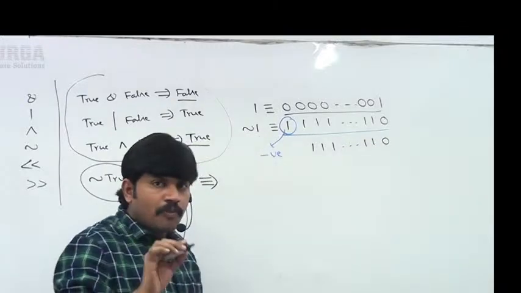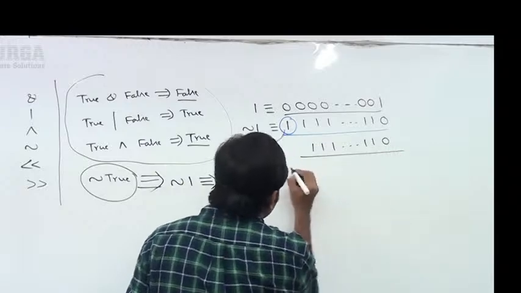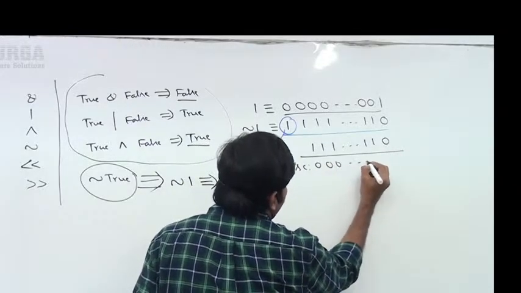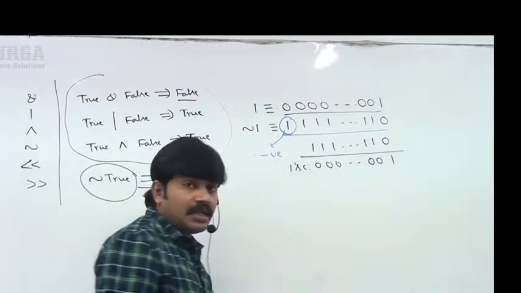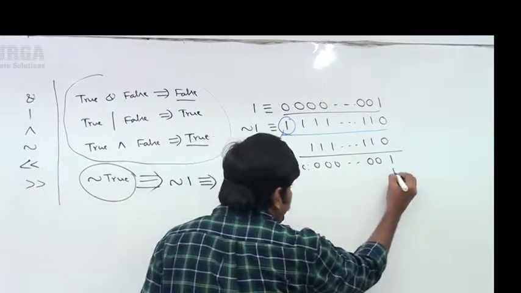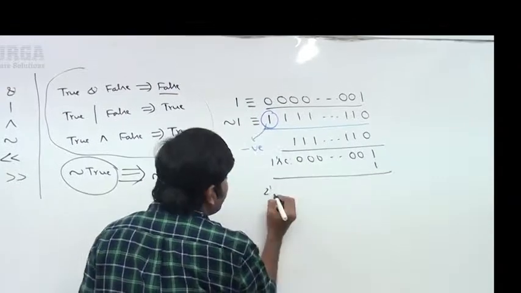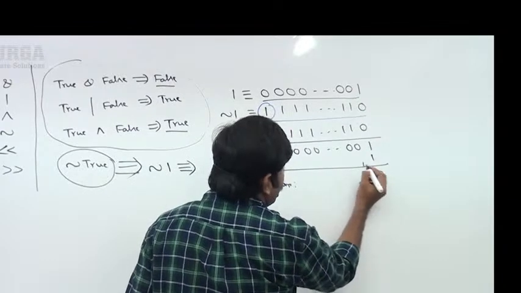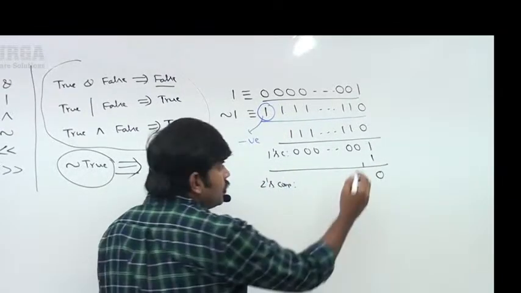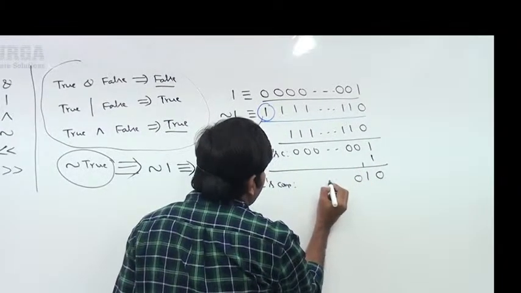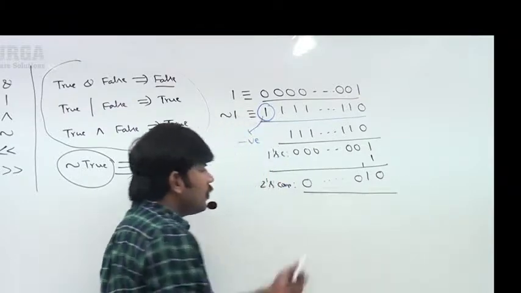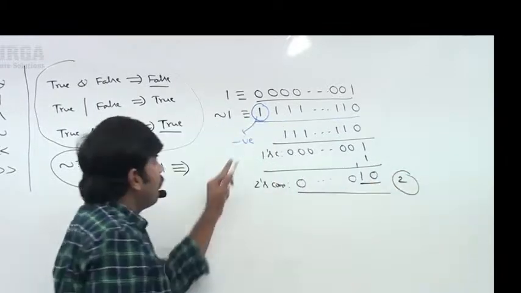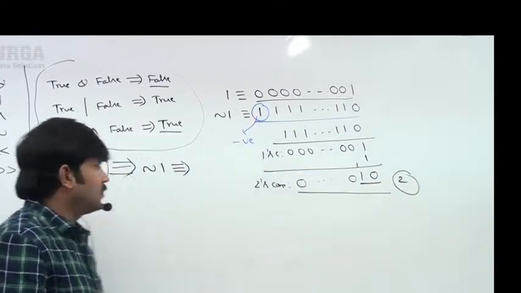So first find the 1's complement: 0, 0, 0, 0, 0, 1. Next, add 1 to this 1's complement, and now I will get the 2's complement. 1 plus 1 is 0 with a carry, 0 plus 1 is 1, and the remaining are zeros only. 0, 0, 0, 1, 0 means 2, sir. So minus 2 itself is the answer.